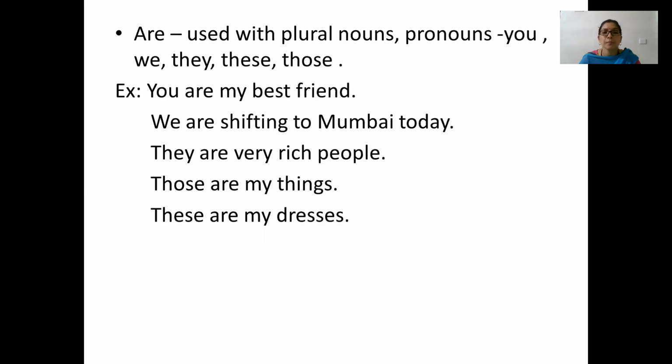You are my best friend. We are shifting to Mumbai today. They are very rich people. Those are my things. These are my dresses. So all the sentences are in present form and show plural noun or pronoun.